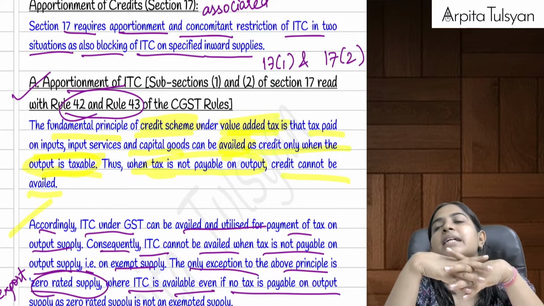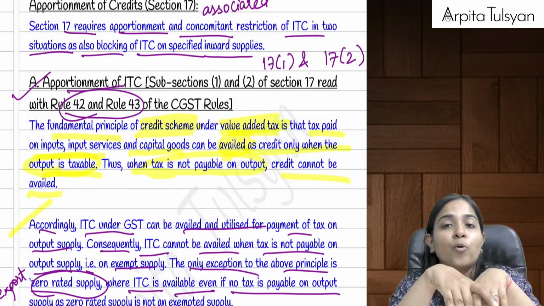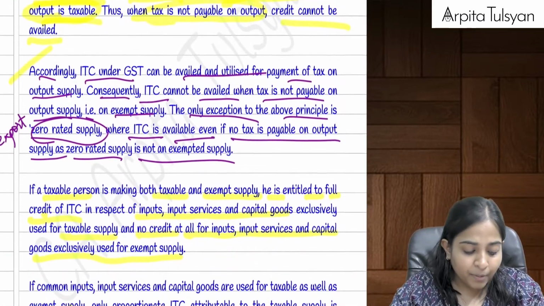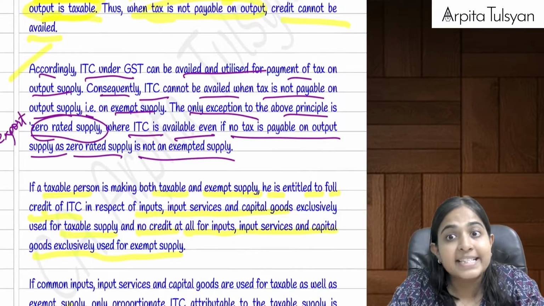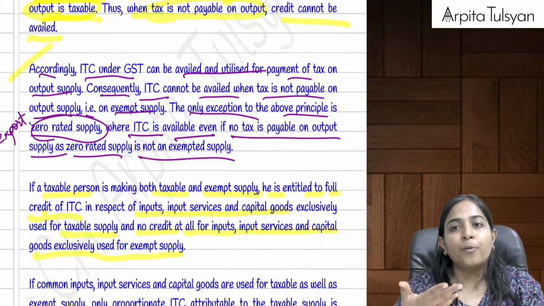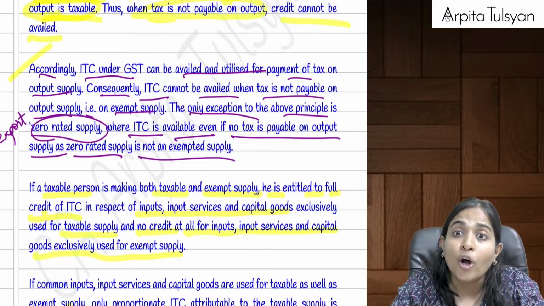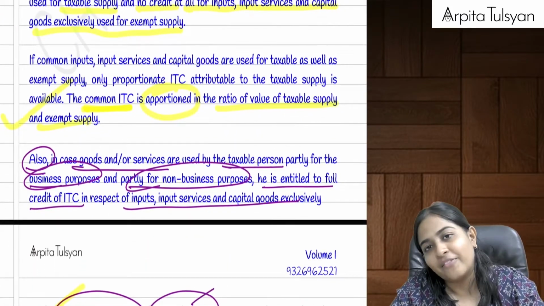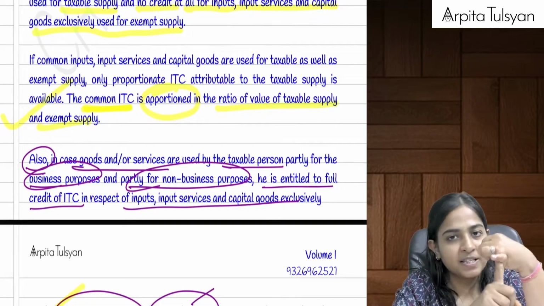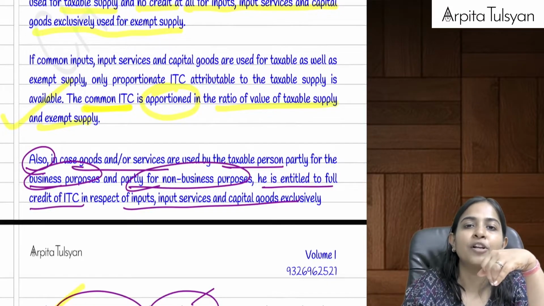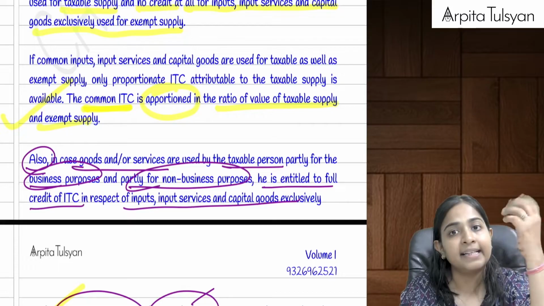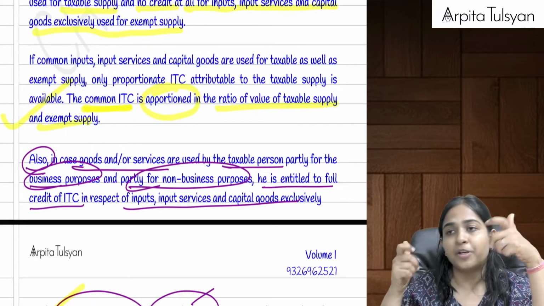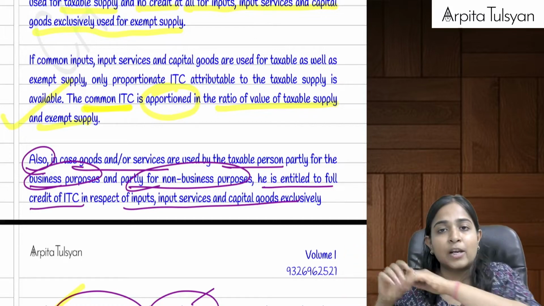But in some cases, suppose your inputs were utilized for the purpose of exempt supply, or for non-business purpose, then can we say credit in that respect will not be available? One is for non-business purpose. If I've purchased this particular mobile for my personal purpose and I take the credit, is it available or not available? Not available.